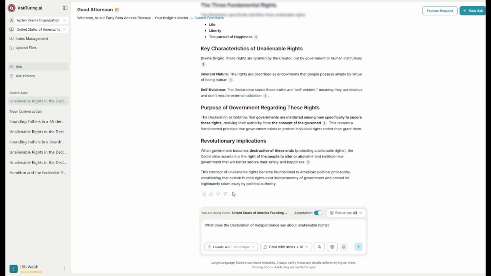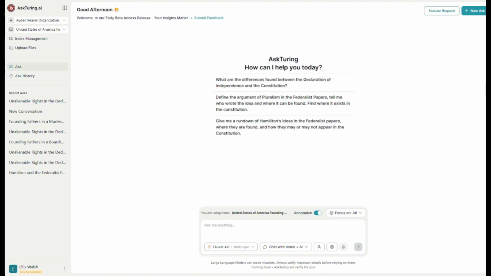So in order to stop the read aloud, you just click on the megaphone once again. So this is perfect if you're on the go, multitasking, or if you just prefer to listen. Let's look at image generation. This feature lets you turn your ideas into visuals in seconds. So for an example, I'm going to create an illustration of the Constitutional Convention as a modern corporate boardroom.